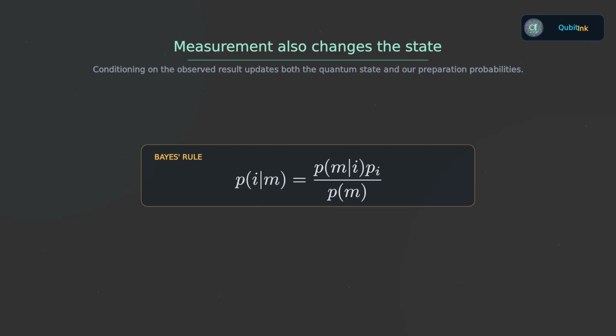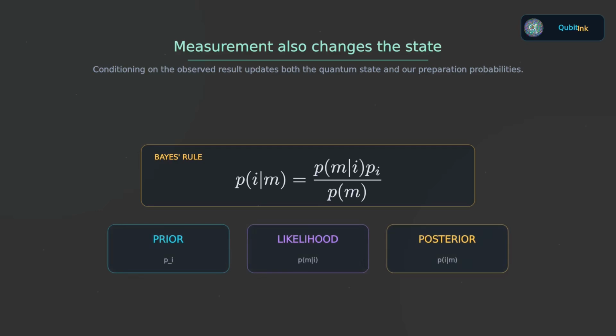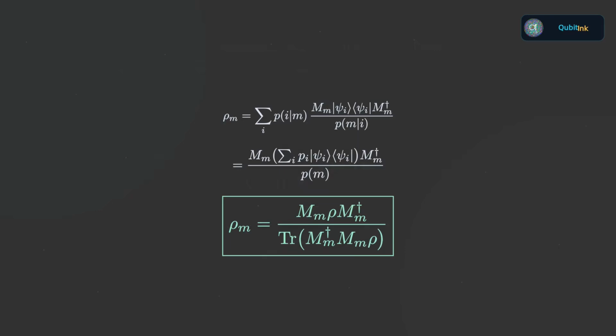The new probability that the preparation was I, conditioned on observing m, is proportional to two things: how likely preparation I was before the measurement, and how likely outcome m was if preparation I had occurred. When we combine that classical update with the quantum state update and simplify, something very clean emerges. The post-measurement density operator is obtained by placing rho between the measurement operator and its adjoint, and then dividing by the probability of the observed outcome. So, conditioned on result m, the updated state is m sub m, rho, m sub m dagger, divided by the trace that gives the probability of m. This formula is one of the main reasons the density operator language is so useful. It combines the quantum update and the classical update into a single expression.